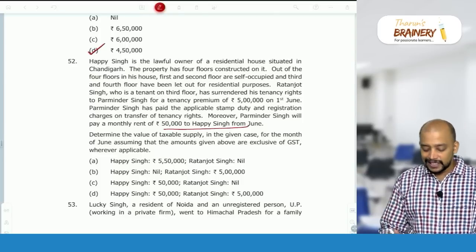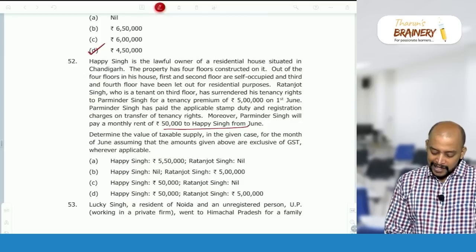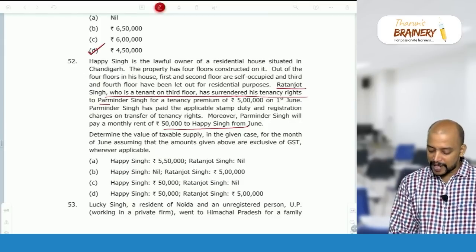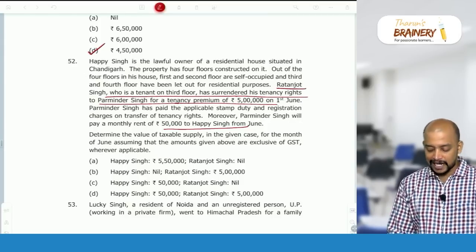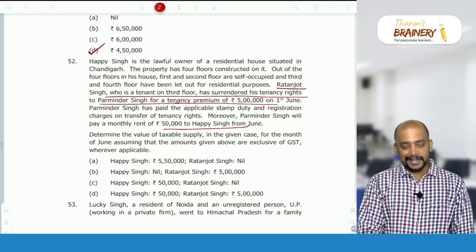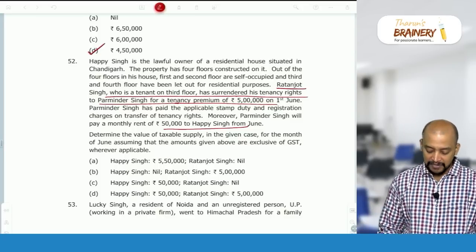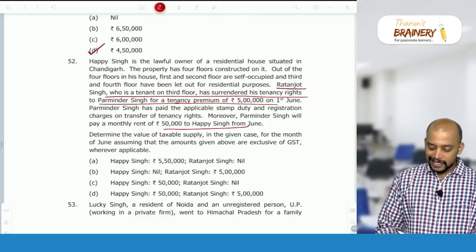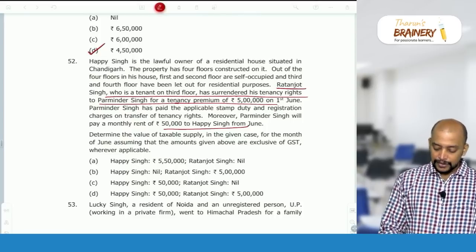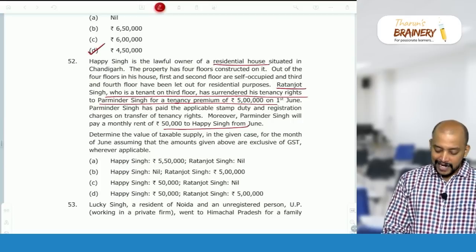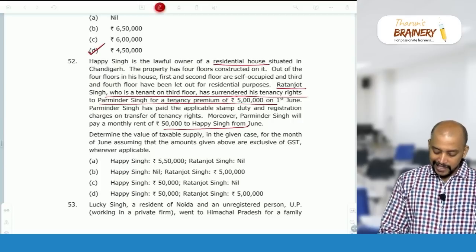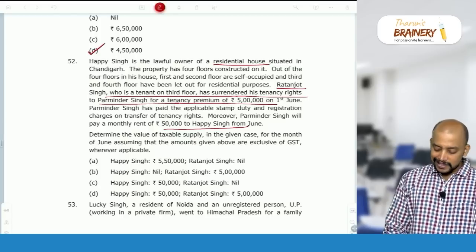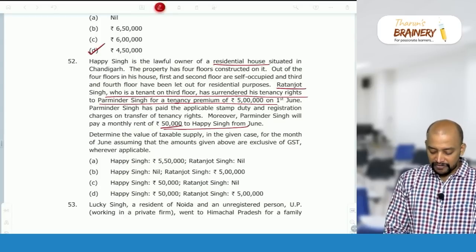So who transferred the tenancy rights? This Ratanjot Singh has transferred these tenancy rights to Parminder Singh for a tenancy premium of 5 lakhs. So therefore, what is taxable in the hands of Ratanjot Singh? 5 lakhs. Tenancy premium will always be taxable in the hands of Ratanjot Singh. Now Happy Singh is receiving rent. So it is a residential property, and that residential property is given on rent for residential purpose to this Parminder Singh for a monthly rent of 50,000 rupees.